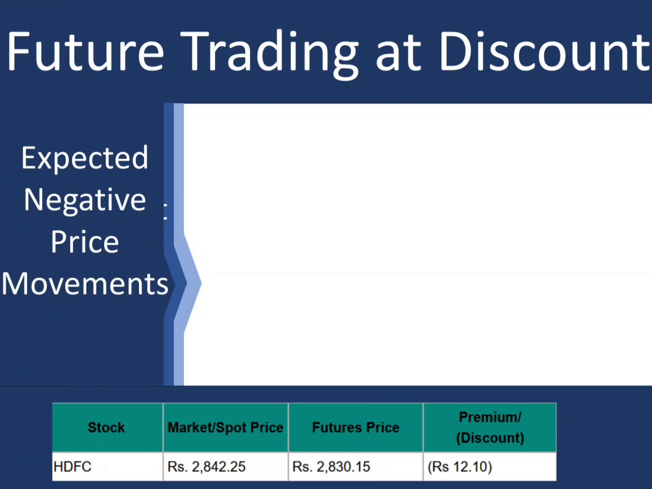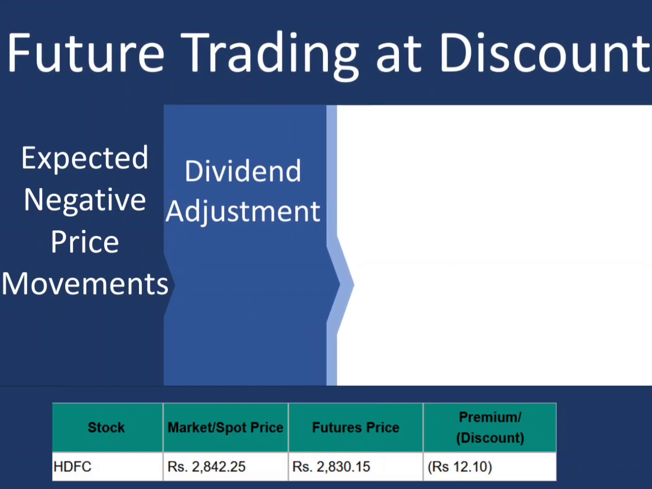Another reason could be dividend adjustments as well. When dividends are expected during the holding of an index or a stock future, the future price will be adjusted by subtracting the expected dividend amount from the spot price. Say for example, you have an Infosys stock which is trading roughly around 2000 rupees, and you are expecting a dividend of around 100 rupees, then the future price would be 2000 minus 100, which is 1900. This is because the future buyer will not receive the dividends, so the future price will get adjusted accordingly.